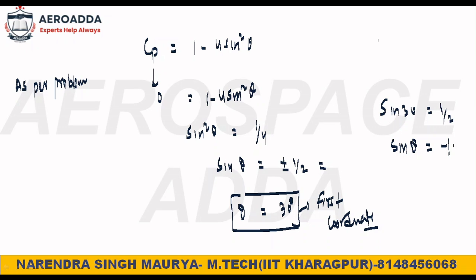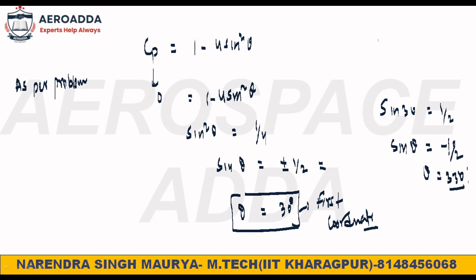I'm asking, if sine theta is minus 1 by 2, then what will be the theta? Can anybody tell? Anyone? One student at least. If sine theta is minus 1 by 2, what will be the value of theta here? Yes, 330 degrees. That is what I am saying, 330 degrees, but nobody was speaking.